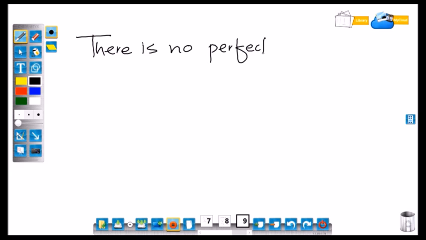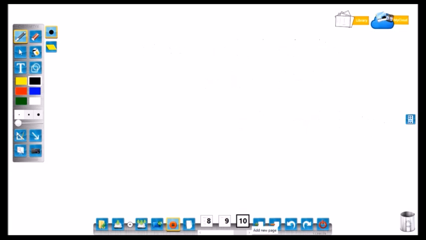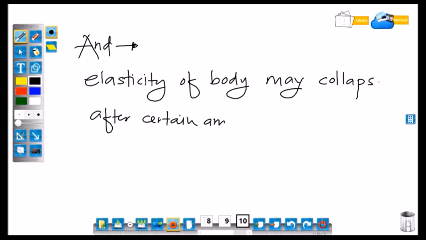There is no perfect elastic, perfect plastic or perfect rigid body in actual practice. And elasticity of any body may collapse after certain amount of force, that is elastic limit.